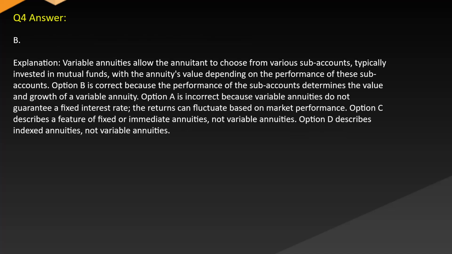Answer. B. Explanation. Variable annuities allow the annuitant to choose from various sub-accounts, typically invested in mutual funds, with the annuity's value depending on the performance of these sub-accounts. Option B is correct because the performance of the sub-accounts determines the value and growth of a variable annuity. Option A is incorrect because variable annuities do not guarantee a fixed interest rate. The returns can fluctuate based on market performance. Option C describes a feature of fixed or immediate annuities, not variable annuities. Option D describes indexed annuities, not variable annuities.